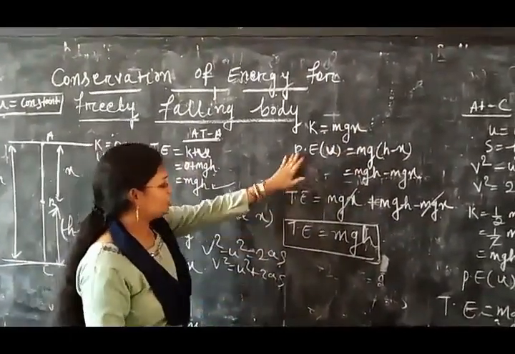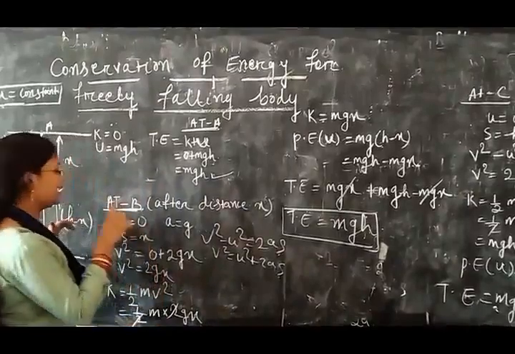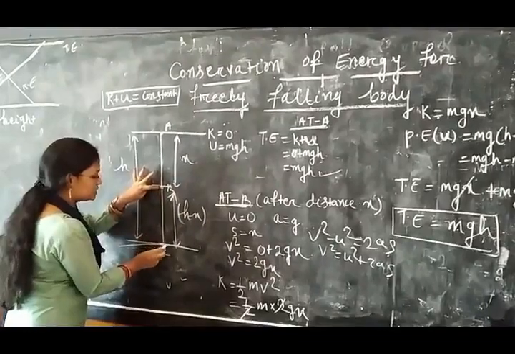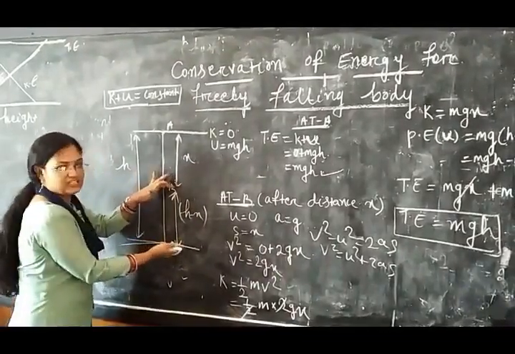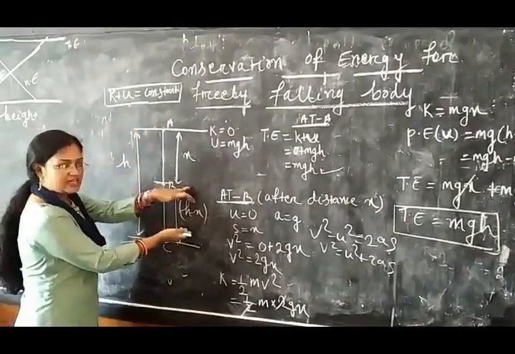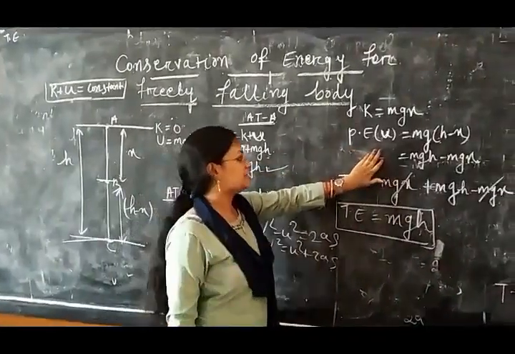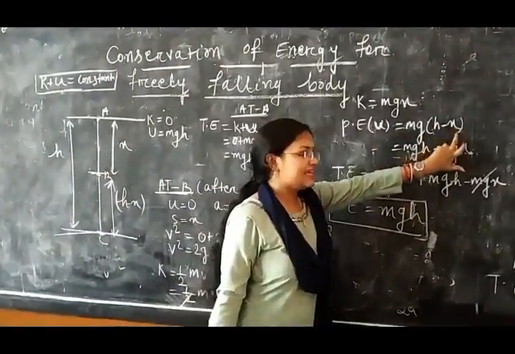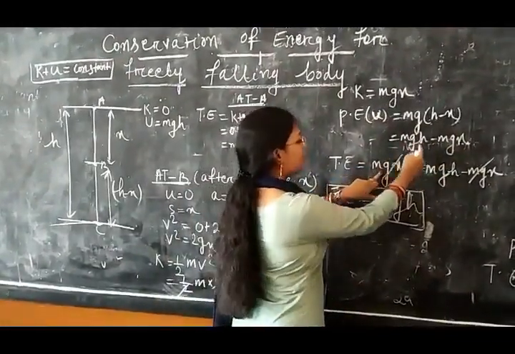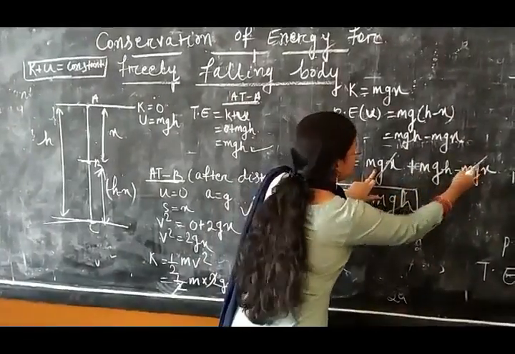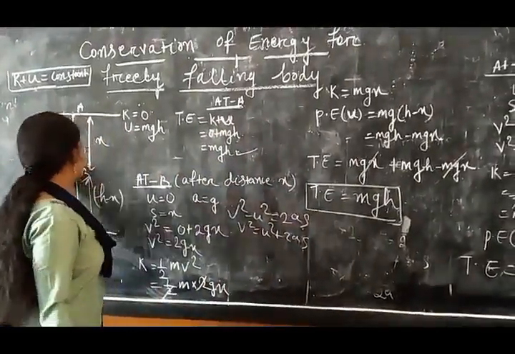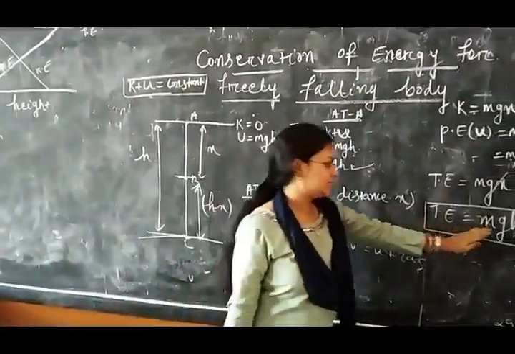Now we will see potential energy. Potential energy is mgh, where h is the height above the ground. You see this is your B point and this is your C. Height above the ground, this height is h minus x. Why? Because this total is h, and this one is x. So we can write potential energy is equal to mg(h minus x), so mgh minus mgx. So total energy will be kinetic energy mgx plus potential energy mgh minus mgx. This one and this one cancel, so total energy is again mgh. So at point B also we got total energy is mgh.